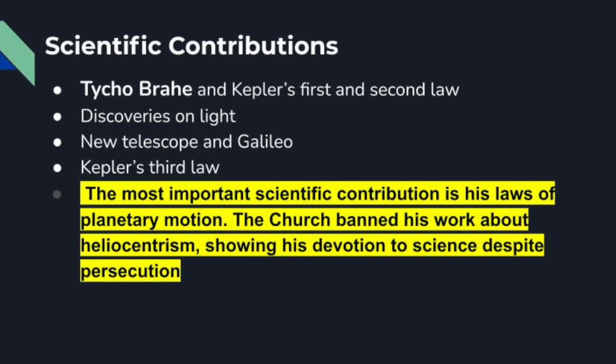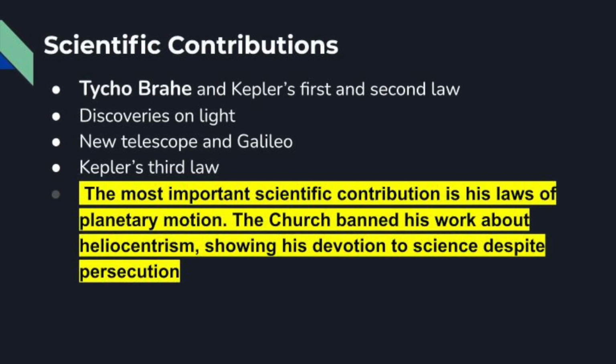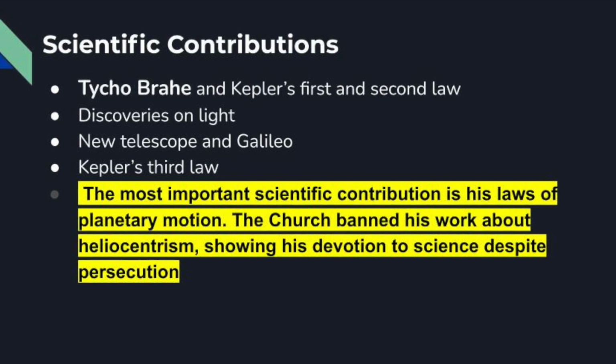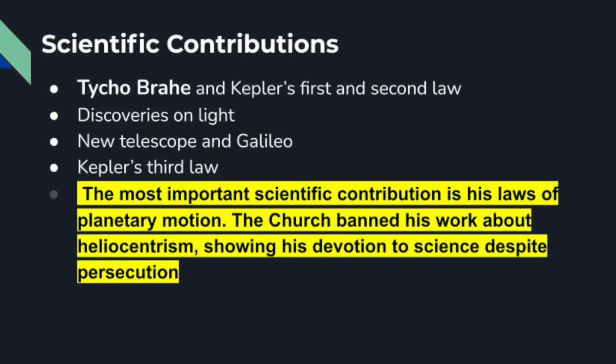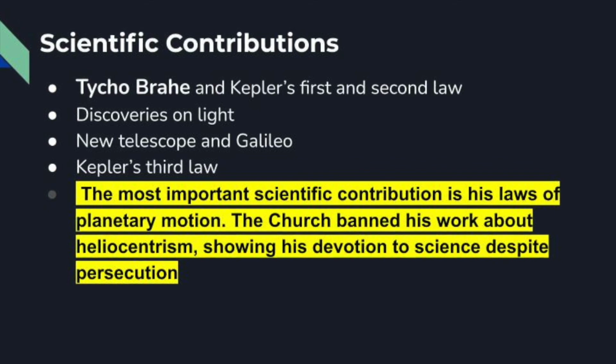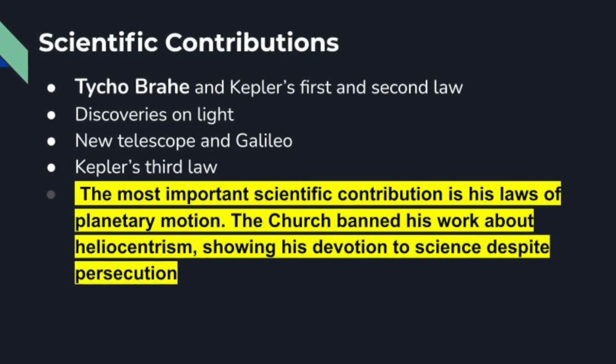Next, Kepler's third law. Kepler's third law states that the square of a planet's orbital period is proportional to the cube of the length of the semi-major axis of its orbit. The third law expresses that the farther a planet is from the Sun, the slower its orbital speed, and vice versa.